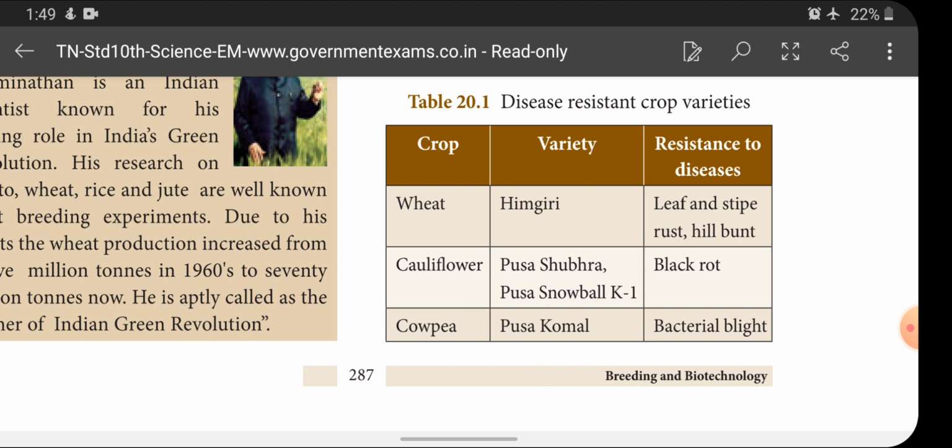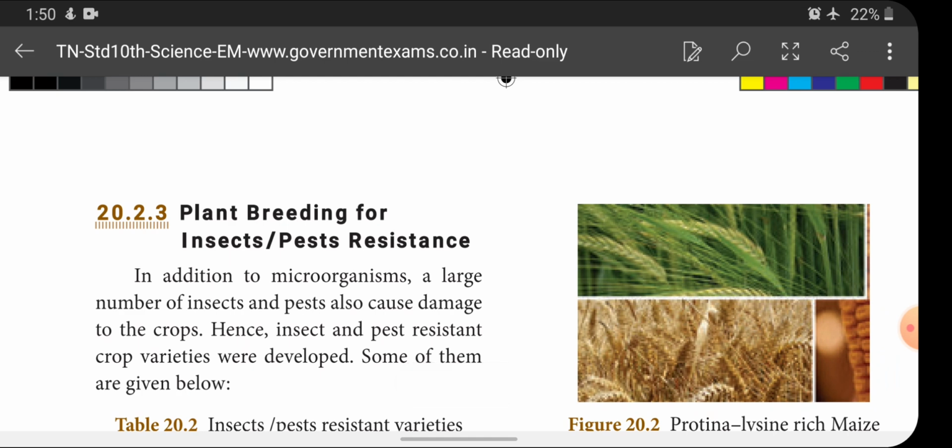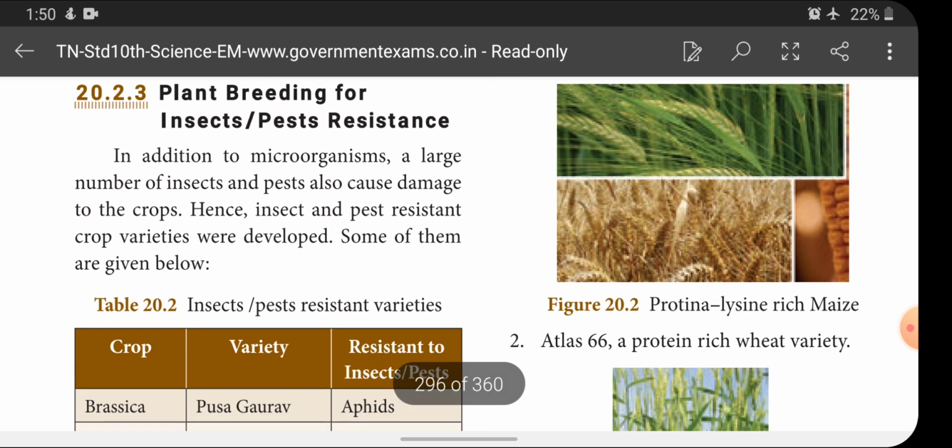Next one is Pusa Komal. This Pusa Komal is a cowpea variety and it's resistant to the disease bacterial blight. Okay, and next one is plant breeding for insect pest resistance.